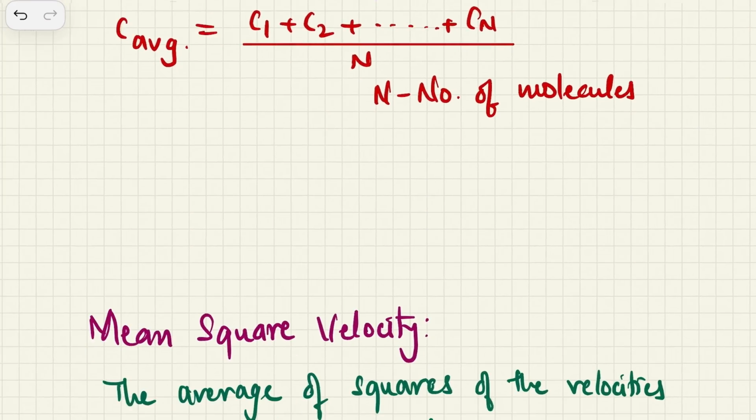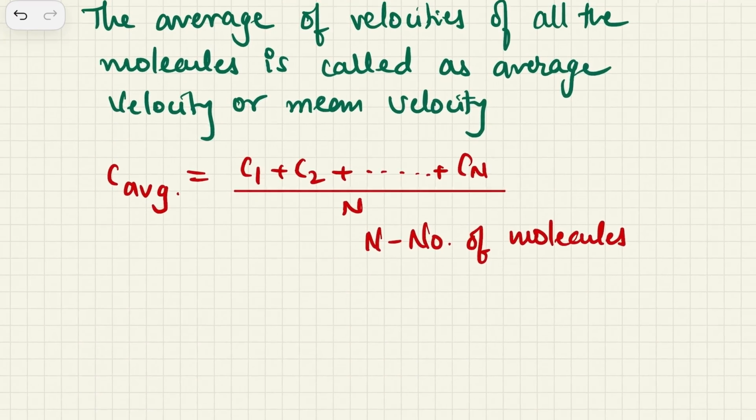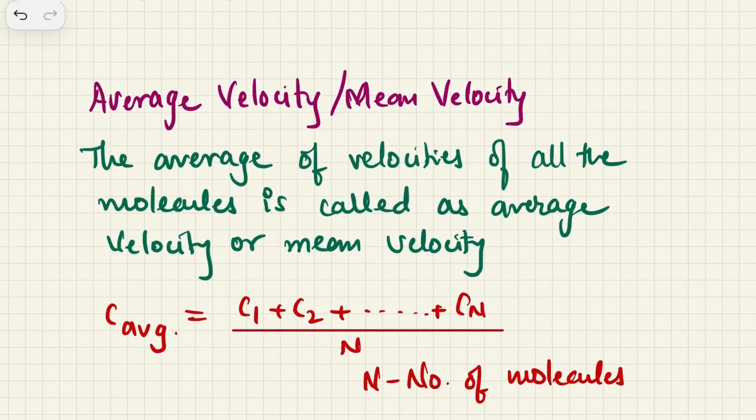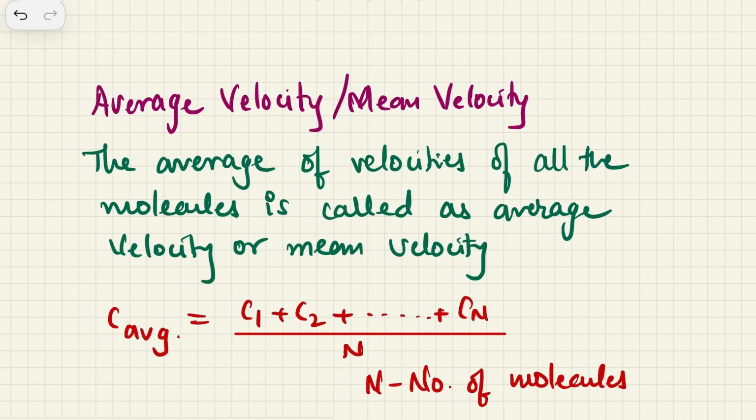Then we come to the next term, which is called the mean square velocity. Now before we go to the definition, why do we find mean square velocities? Because when you find mean velocities, or an average of something, and if the data is positive as well as negative, then there is a chance that the average velocity can come out to be zero.